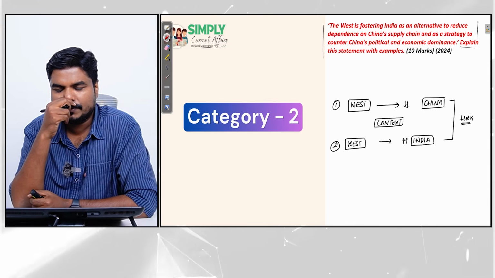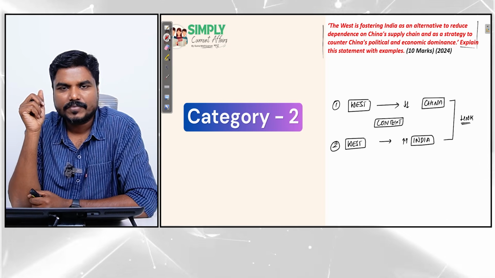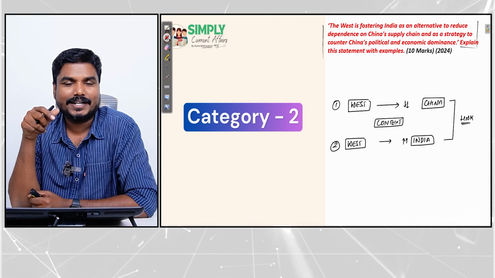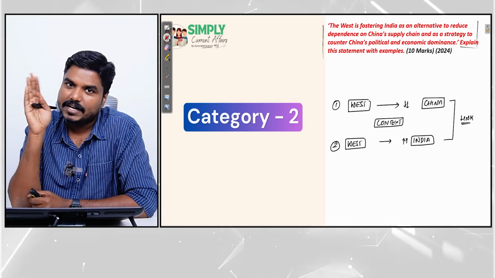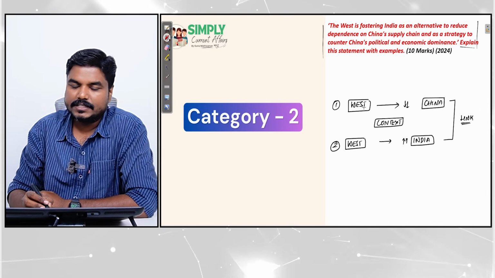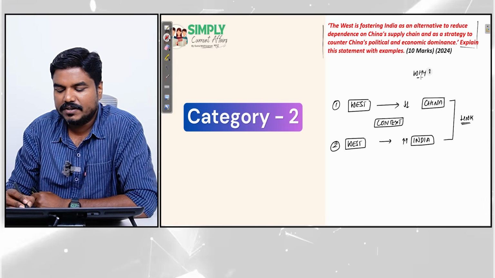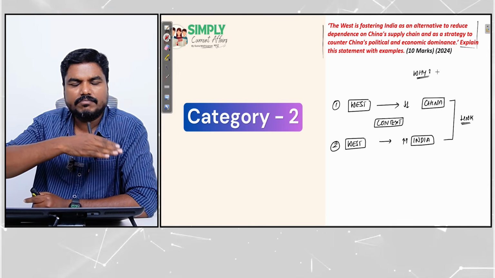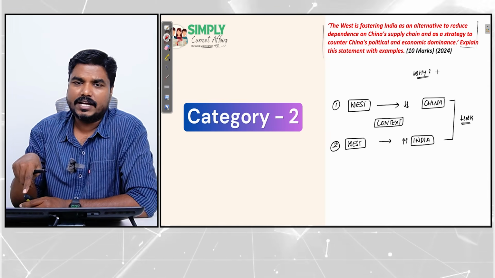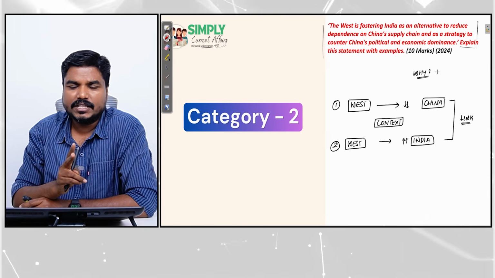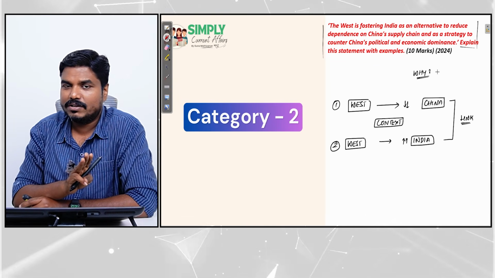In the previous question also, I think in the Tamil channel or English channel, I saw a comment regarding context. Sir, context means fact. No, context means backdrop. That is why West is trying to reduce the dependence on China. Why? Because particularly post-pandemic, we are able to notice supply chain disruption caused by China, China's assertiveness in geopolitics, and China's issues with the USA, the US-China trade war, we all know.